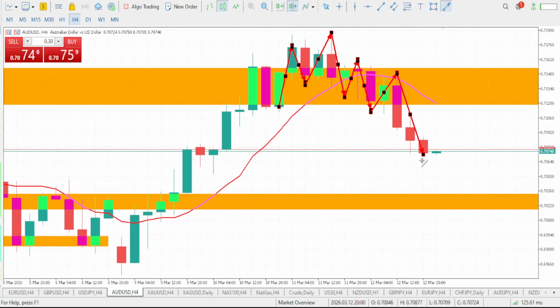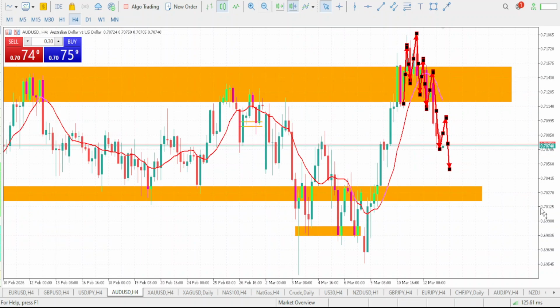Now with this movement, we should be expecting the market to push up again, a pullback, and then one more drop. So we will continue that drop. The market eventually got to tap our support level, right? This is what we'll be expecting. So it's still a bearish move we will be expecting for the AUD. Now, if there are any changes in this prediction, I'll make sure I do the updates and let you guys know.